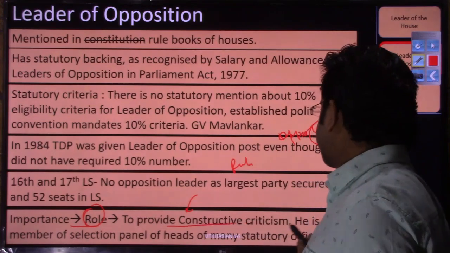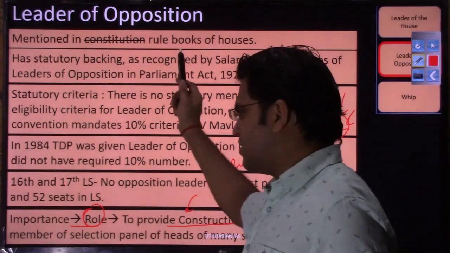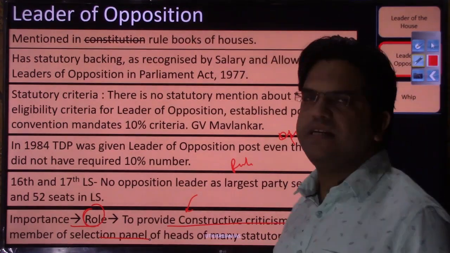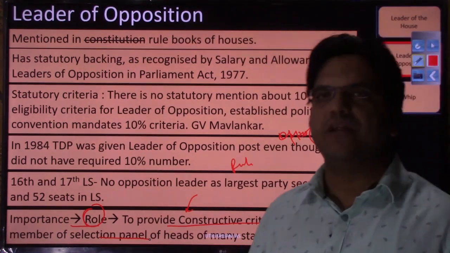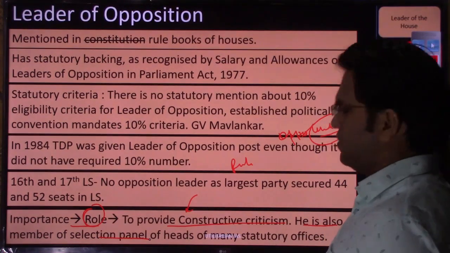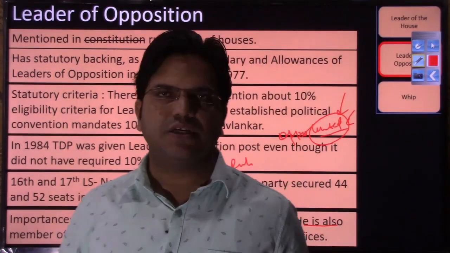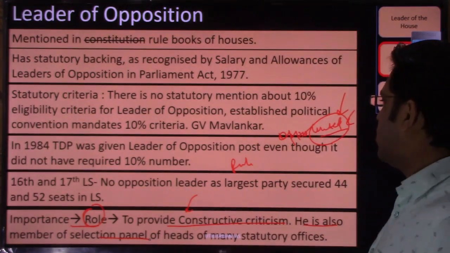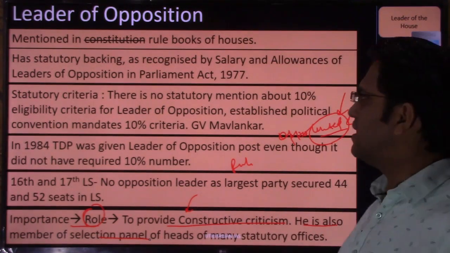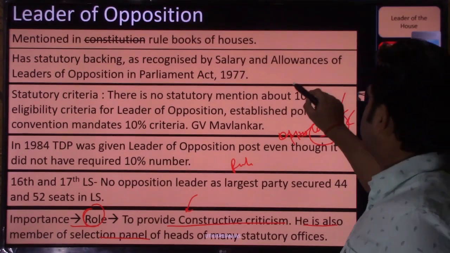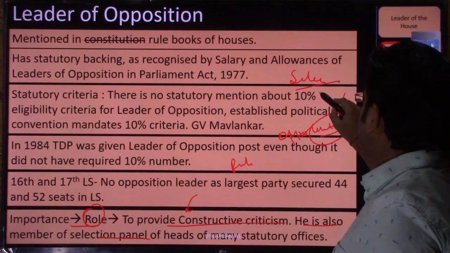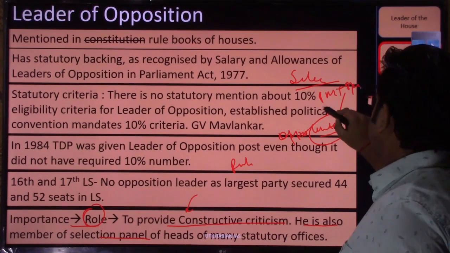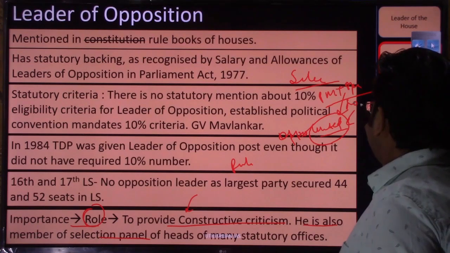To provide constructive criticism, the leader of opposition is also a member of the selection panel of various statutory bodies. When we study NHRC, CVC, CIC, these statutory bodies, how their heads are selected? There would be a selection panel. That selection panel at times will consist of the PM, the Speaker, and the leader of opposition.